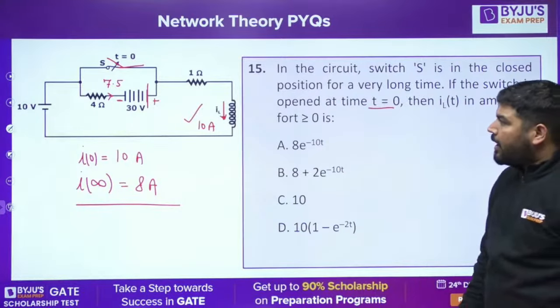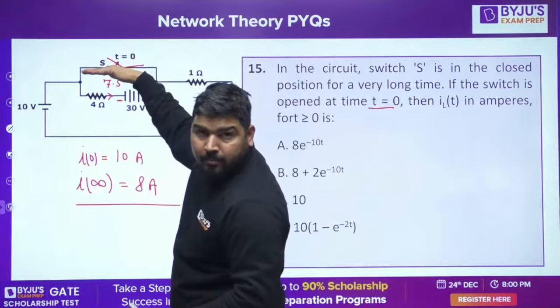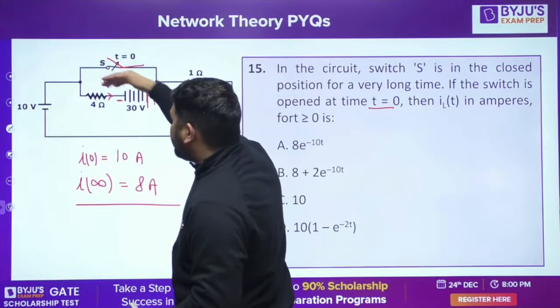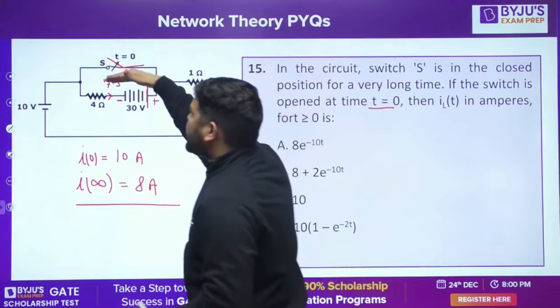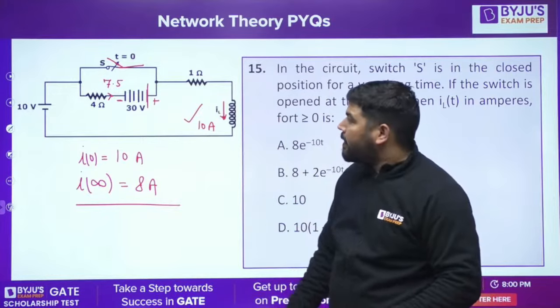Initially the switch was closed for a long time, so this current is 10 ampere. At 0 plus it will remain 10 ampere because the inductor will try to maintain this current.